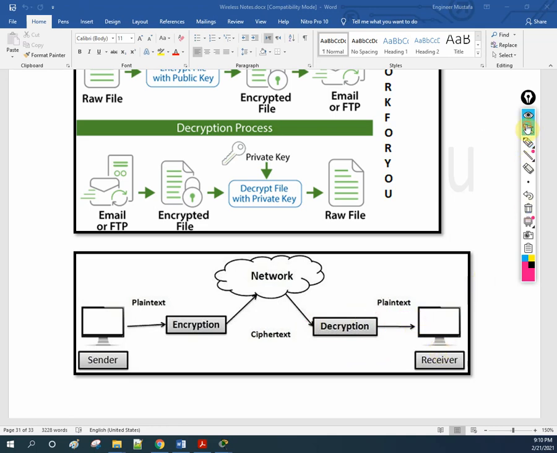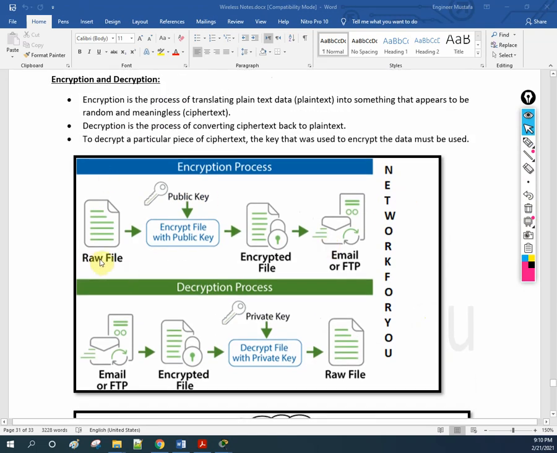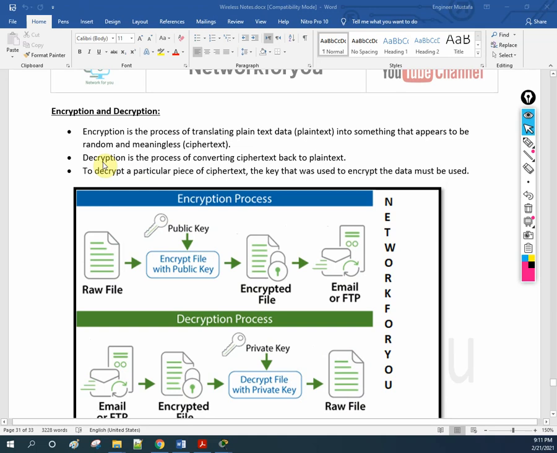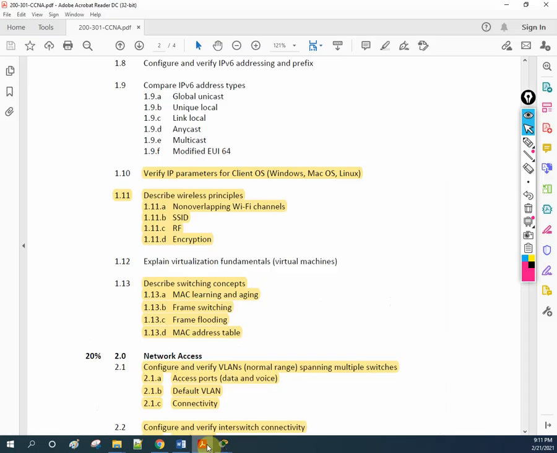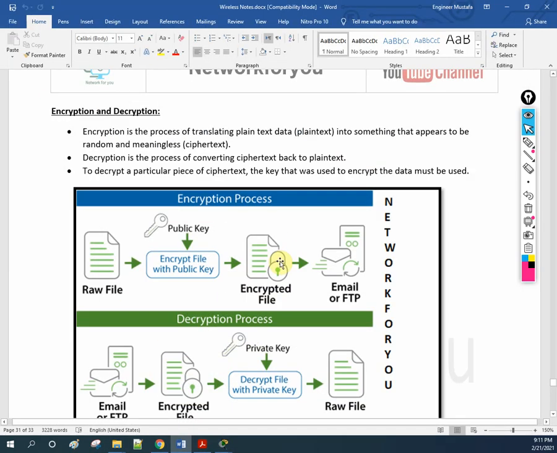With this same diagram, I am trying to explain. Raw data is there, we add some key, and that is the encrypted file. It goes to an email or somewhere, and the person will receive it, do the opposite of that, and recover the raw data. Same thing I mentioned. This is a simple definition. Here we don't have detail; we have described only encryption. We have different types of encryption.